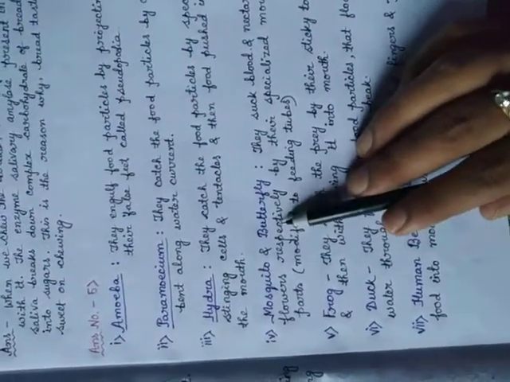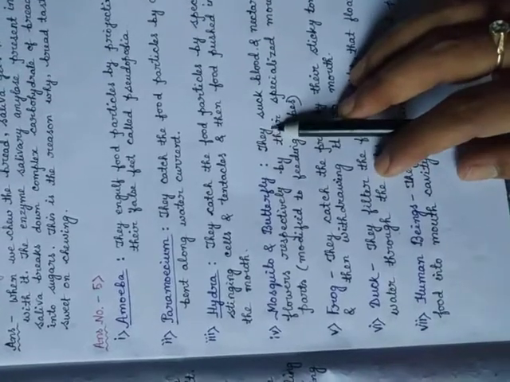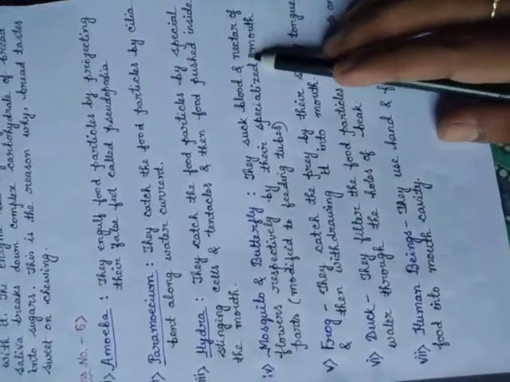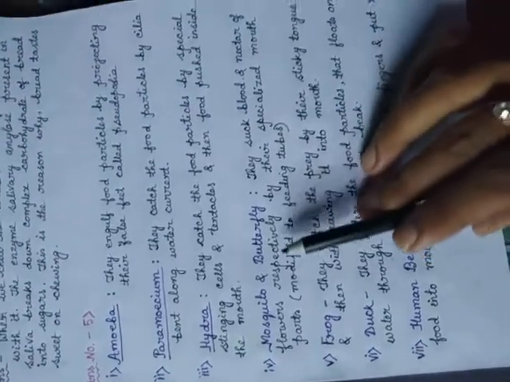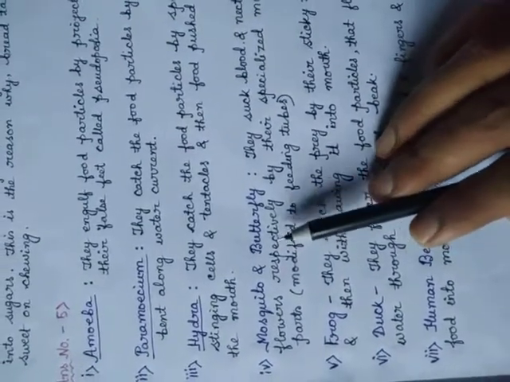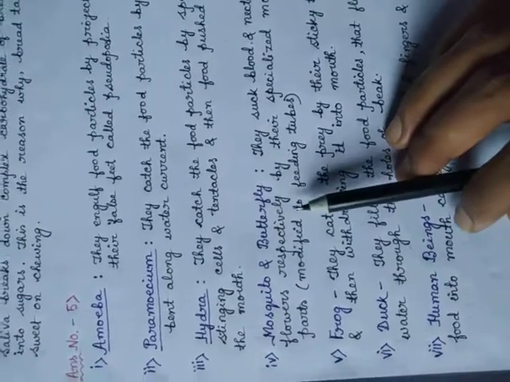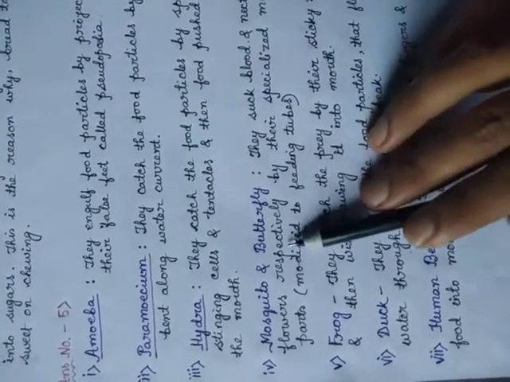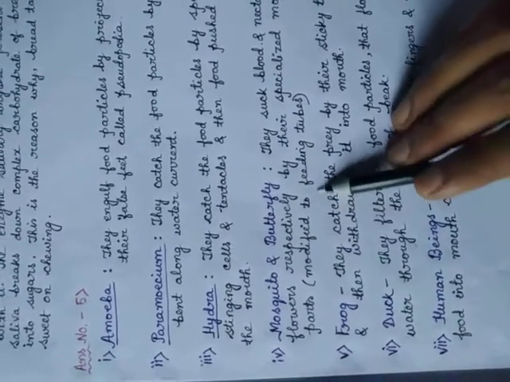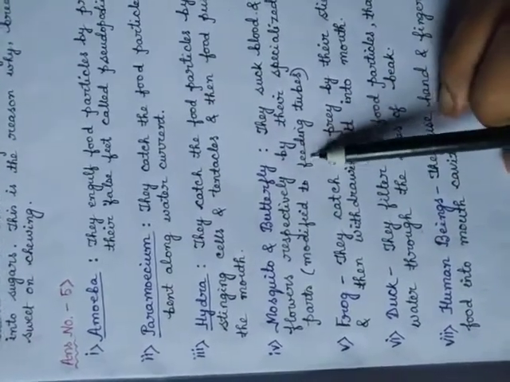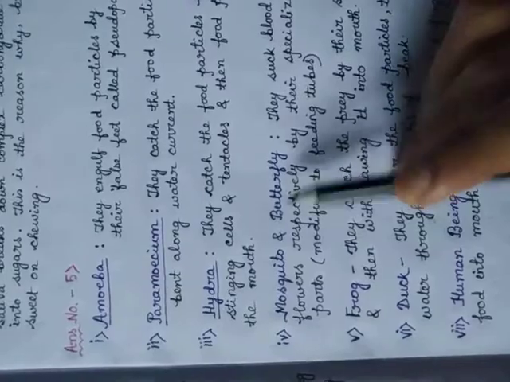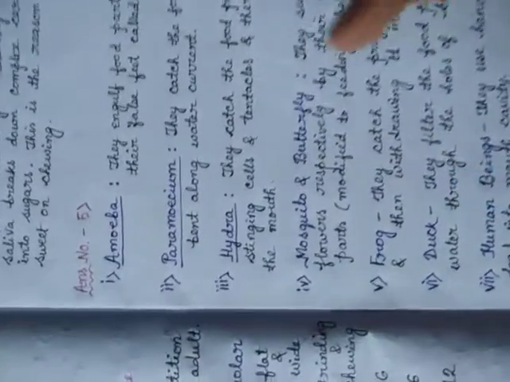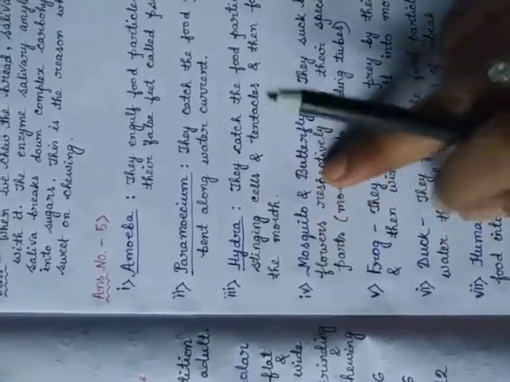Actually, mosquito mainly sucks blood, or the male mosquito sucks plant juice, and butterfly usually uses nectar from the flower. Their mouth parts are specially modified, means specially made, so that they can absorb the blood or nectar from the flowers. This is called a feeding tube, a tube-like structure which helps them to absorb it. This kind of ingestion occurs in case of mosquito and butterfly. This part we have missed. Okay.